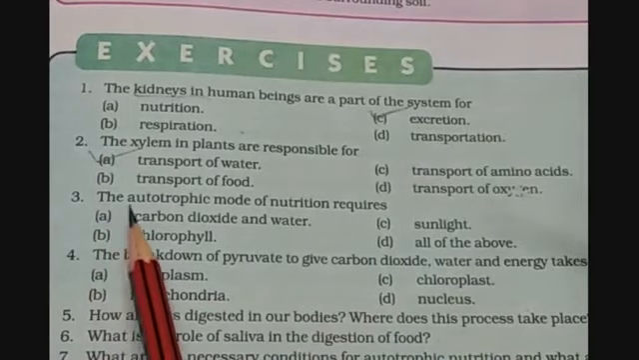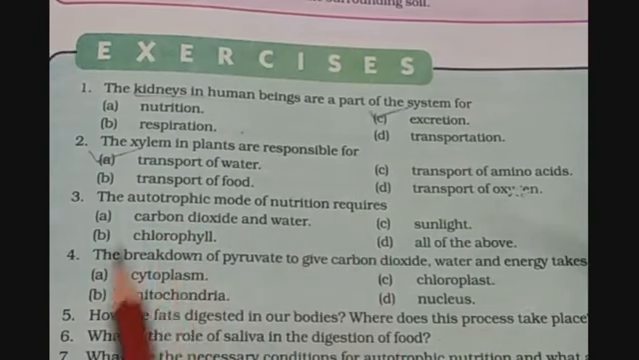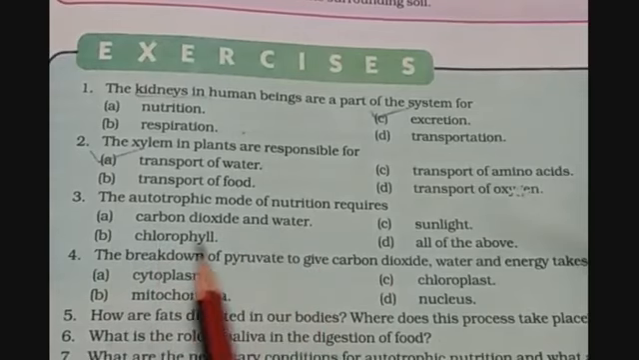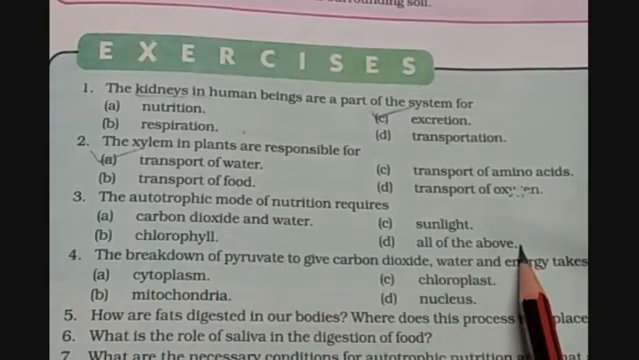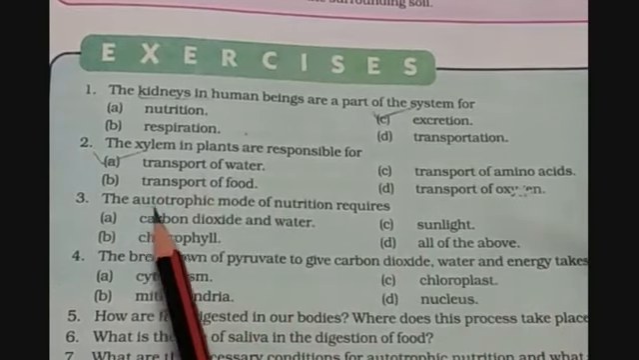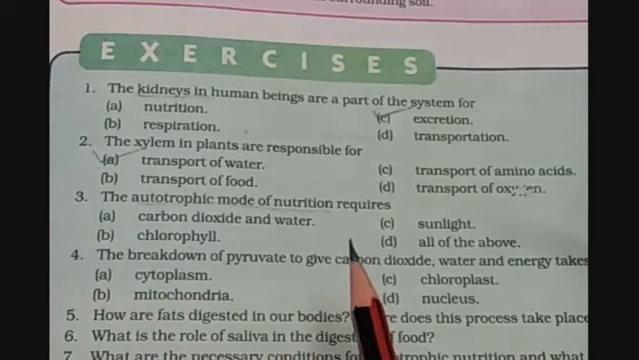Question number 3 is: the autotrophic mode of nutrition requires A. carbon dioxide and water, B. chlorophyll, C. sunlight, and D. all of the above. So children, we all know that autotrophic mode of nutrition is the nutrition in plants, because they only make their own food. They have the capability to make their own food.